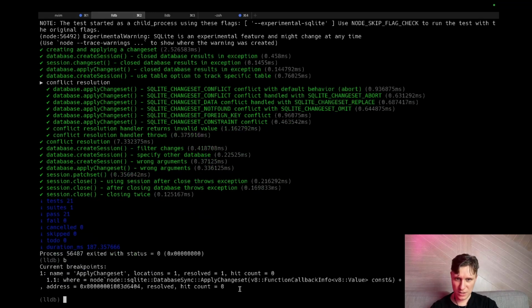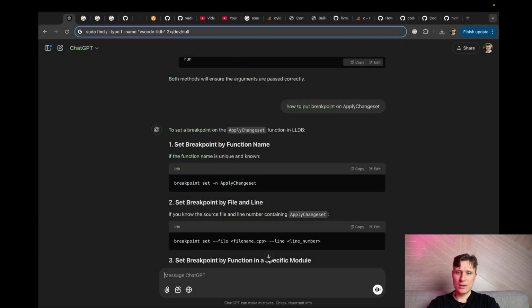Breakpoint list. How to look at the code around the breakpoint.